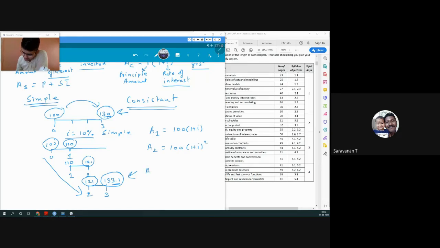And the amount for 3 years is 100 into (1 plus i) cubed. If I keep again 10% rate of interest, this becomes 110, this becomes 121, and this becomes 133.1. So if you invest for 1 year, you are getting 110. If you invest for 2 years, you are getting 121. And if you are investing for 3 years, you are getting 133.1.